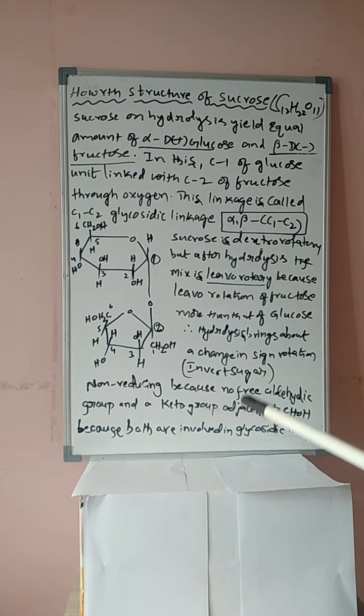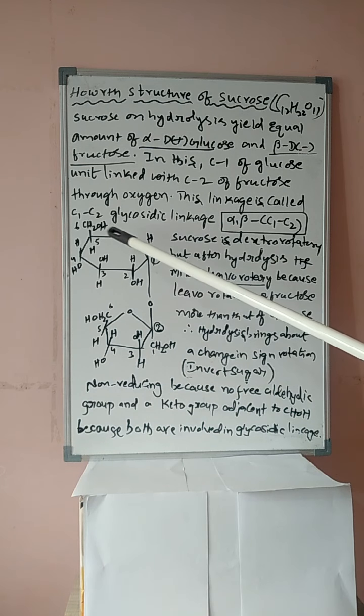In examination they will ask students, what is invert sugar? The equimolar mixture of glucose and fructose is known as invert sugar. Sucrose upon hydrolysis gives glucose and fructose. The equimolar mixture of glucose and fructose is known as invert sugar because the sign of rotation will be reversed. Dextro changes to levo, plus changes to minus, inverse. Due to this reason, the equimolar mixture of glucose and fructose is known as invert sugar.